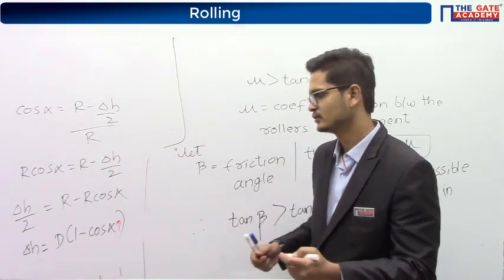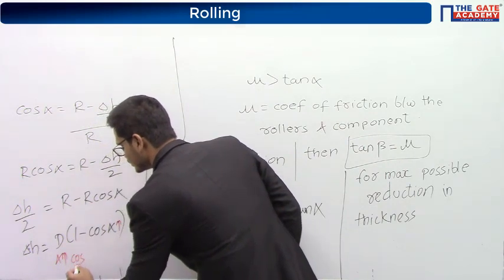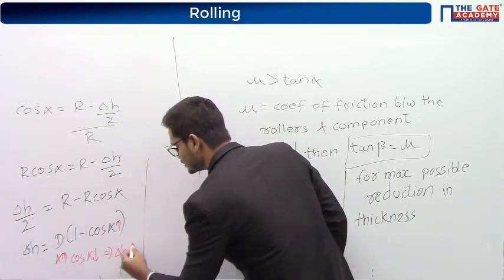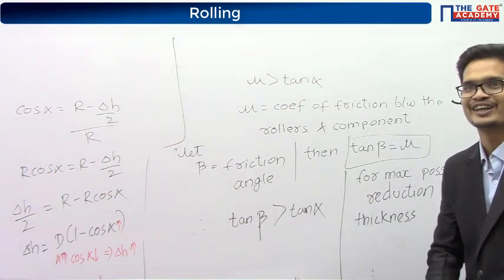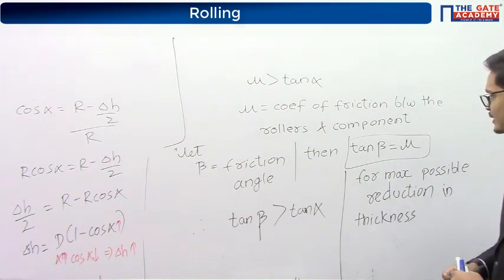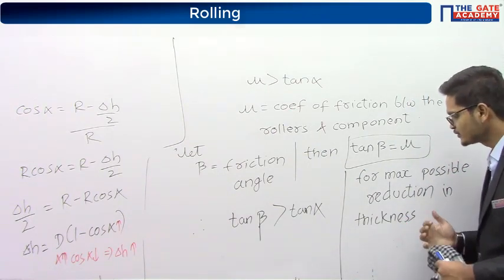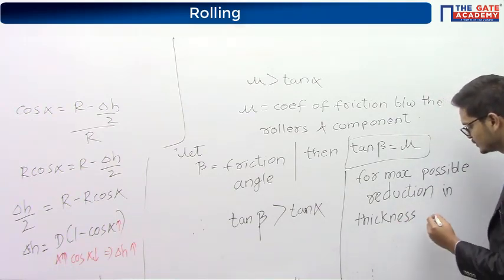So as alpha increases, cos alpha decreases, which implies delta H increases. Hence, for maximum possible reduction in thickness, the alpha should be maximum.